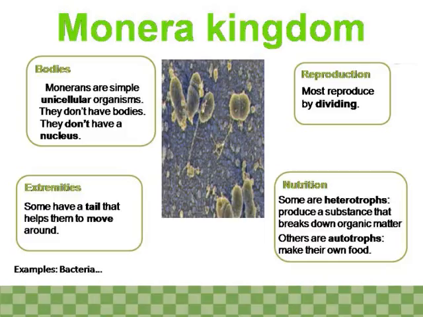Some have a tail that helps them to move around. Reproduction. Most reproduce by dividing. Nutrition. Some are heterotrophs, produce a substance that breaks down organic matter. Others are autotrophs, make their own food.